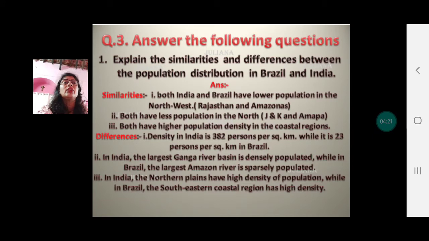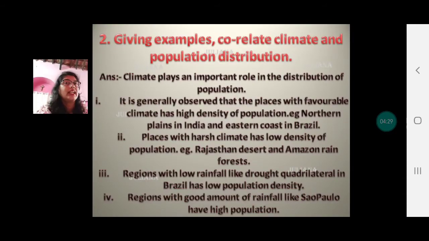In India, the northern plains have high density of population, while in Brazil, the southeastern coastal region has high density of population. Second question is giving examples correlate climate and population distribution. So what is the relation between climate and distribution of population?